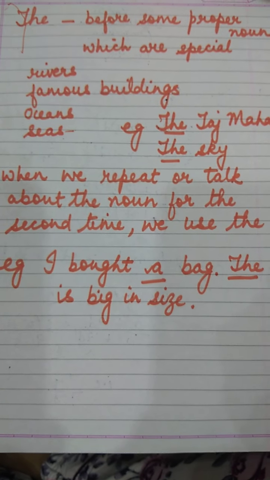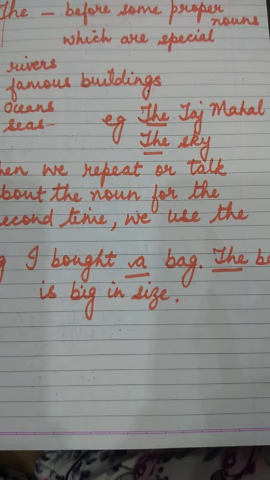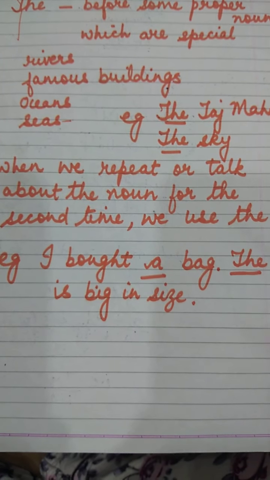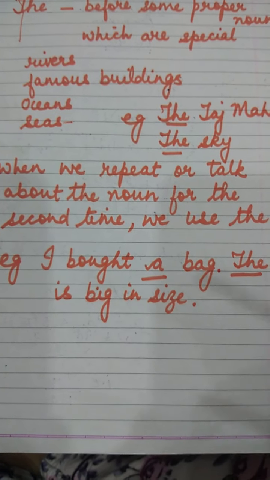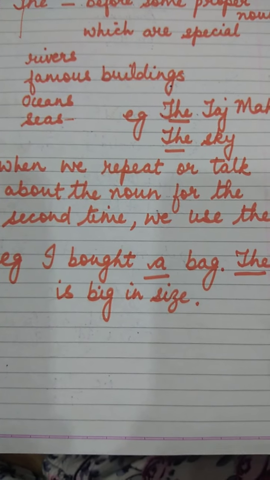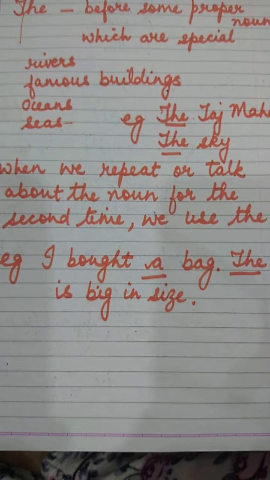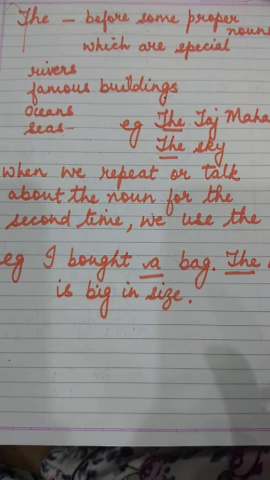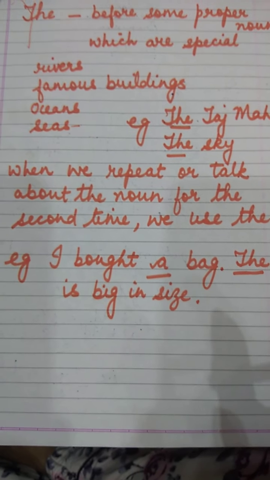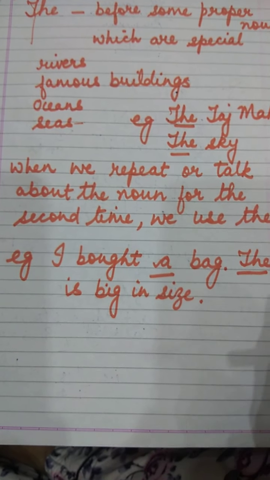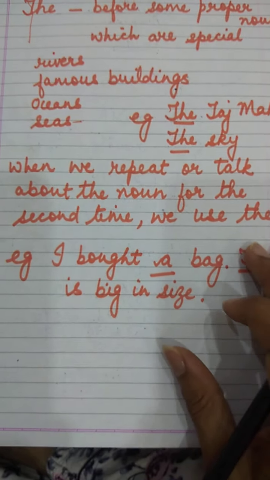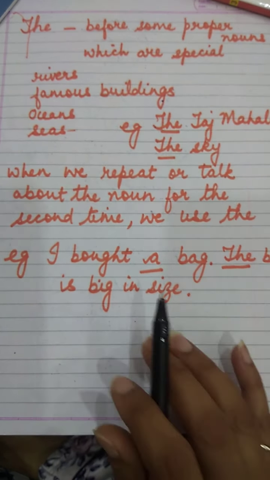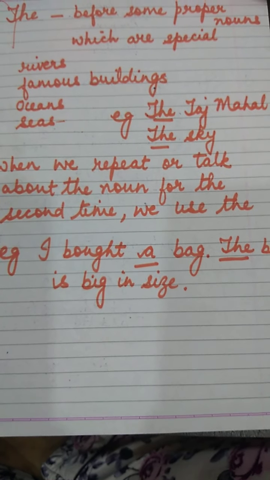Names of famous buildings, for example, the Taj Mahal, the Red Fort. Then oceans, names of the oceans, then seas, then heavenly bodies, like here we have written the sky. The is also used before the names of religious books, like the Bible, the Quran, all these.